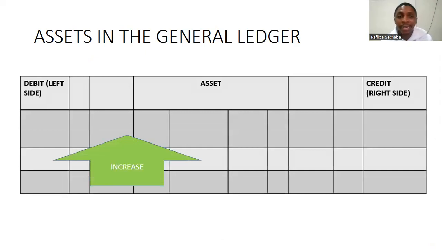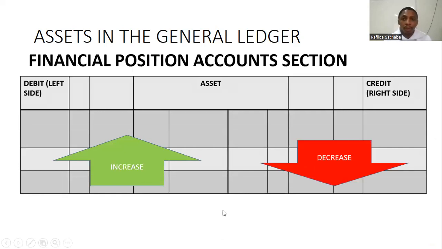Now, this is how we deal with the assets in the general ledger. The increase is on the debit side. So remember this, the debit side is the left-hand side, the credit side is the right-hand side. Your assets will increase on the debit side. And the fact that they increase on the debit side simply means that they decrease on the credit. And assets will normally fall under the financial position account section in the general ledger. We will do the general ledger later on.